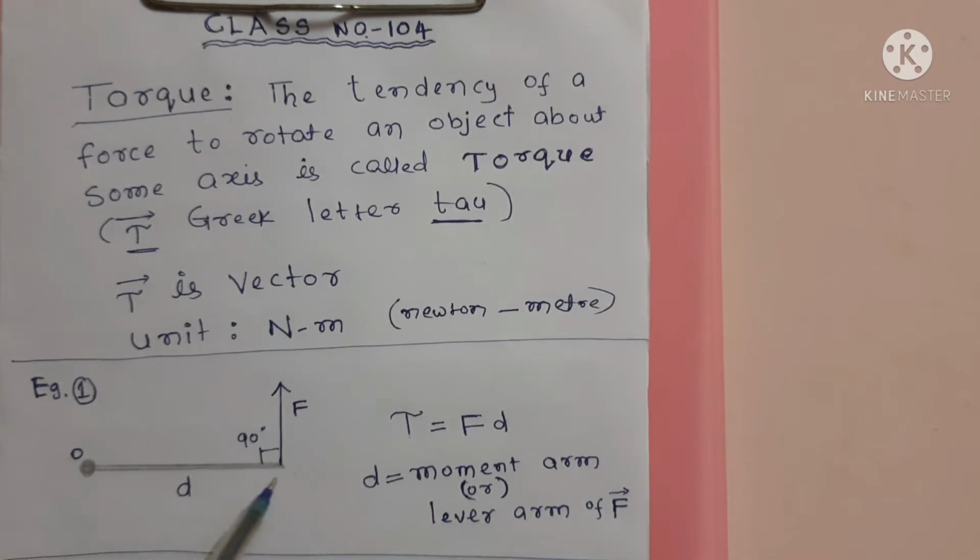And this D is also called the moment arm, or lever arm of F, because it is rotating this rod. The perpendicular distance is D. So this is called the lever arm of F or moment arm.